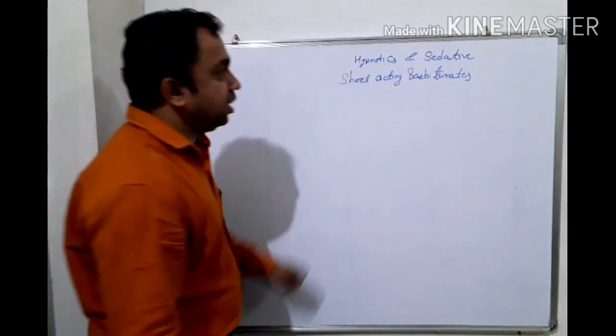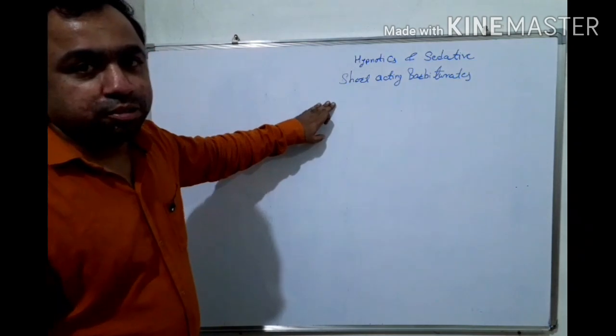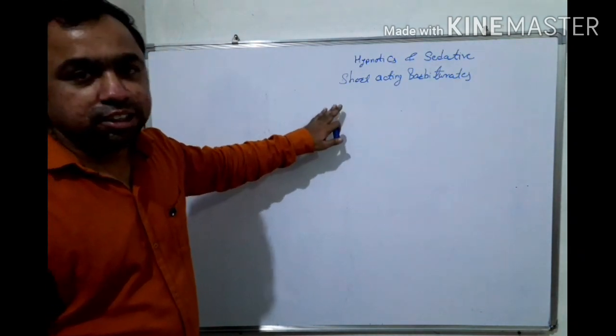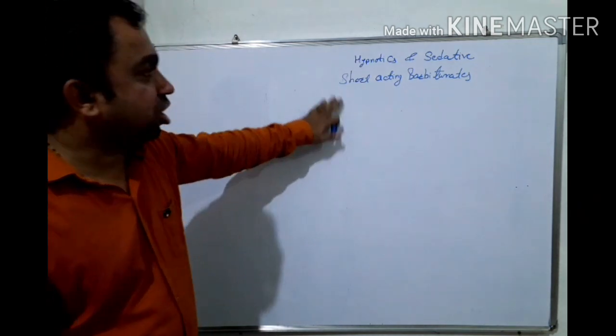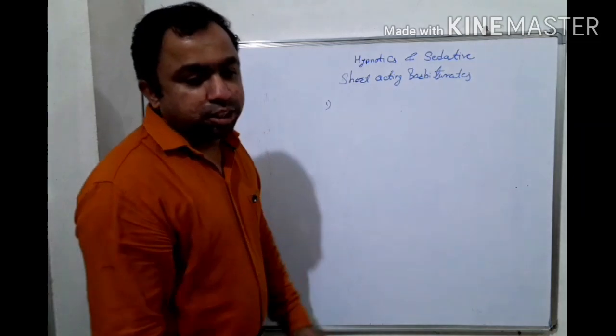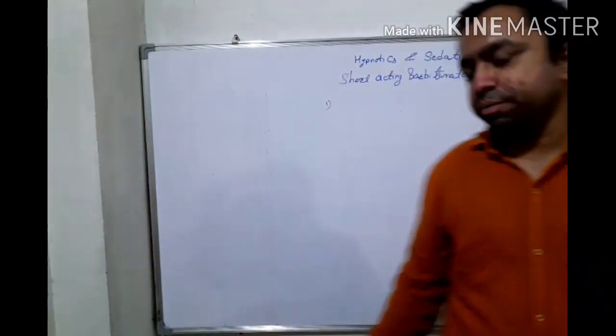Short acting barbiturates have a very quick onset of action, and the duration of action is less than 3 hours. Okay, the first example from this is thiopentone sodium.